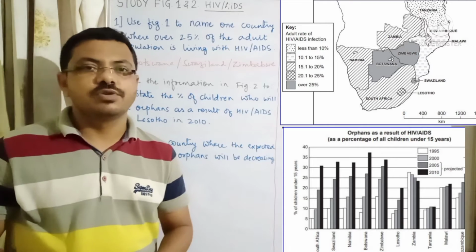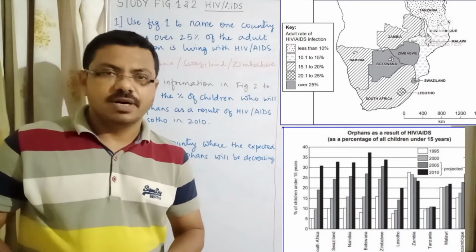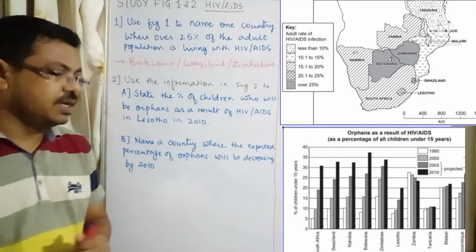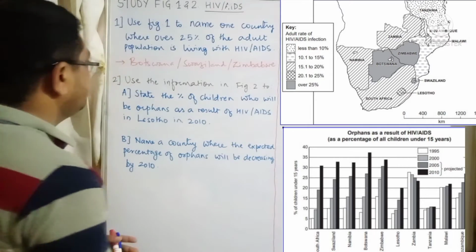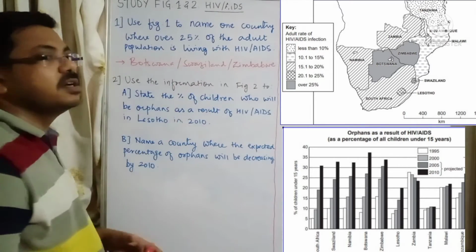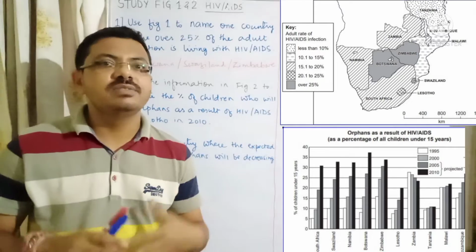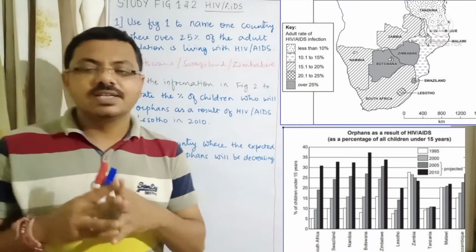This question is for 1 mark. You will get directly 1 mark, okay, if you have observed the image carefully. Now look at question number 2. Question number 2 says use the information in figure 2. Now question number 2 is based on figure 2. So what is given in figure 2?